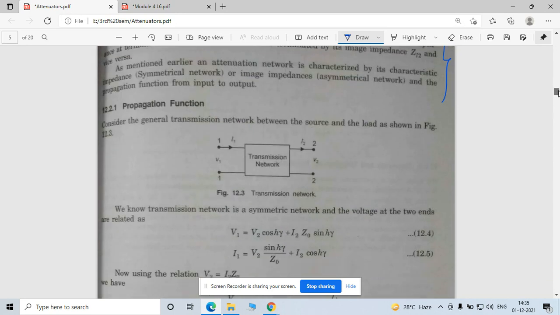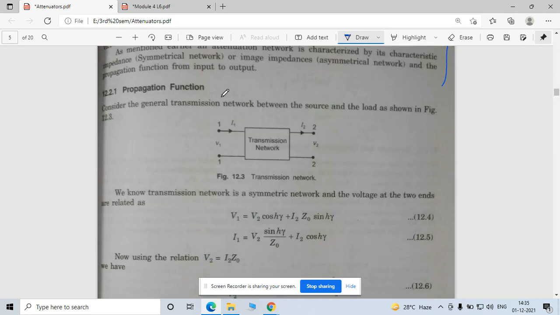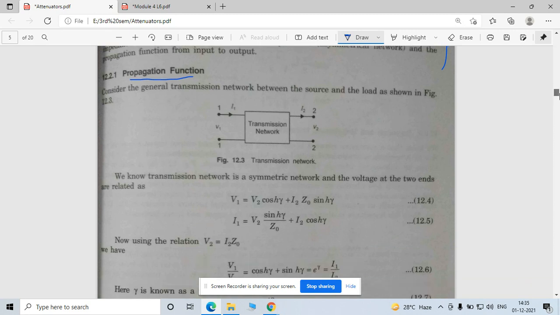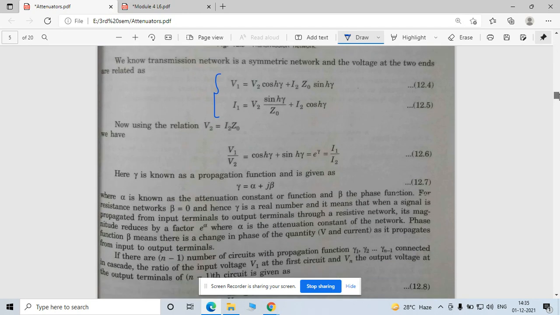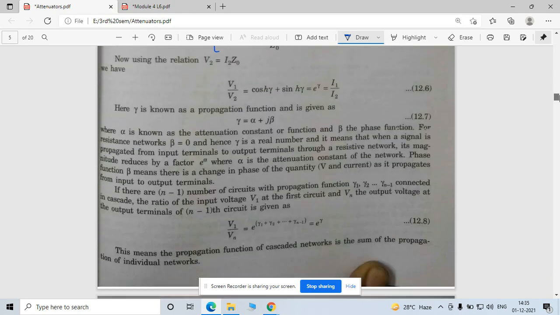And the propagation constant, I already taught this propagation constant with respect to your transmission line. So here also it is given, right? This is your standard equation for this transmission line. So you can equate that parameter with your ABCD parameter and set a relation among them.